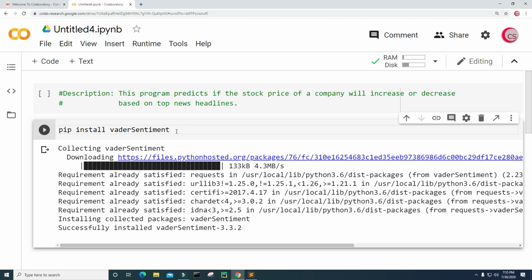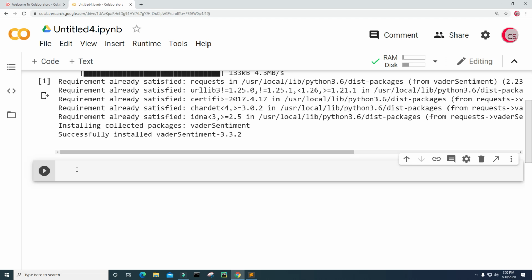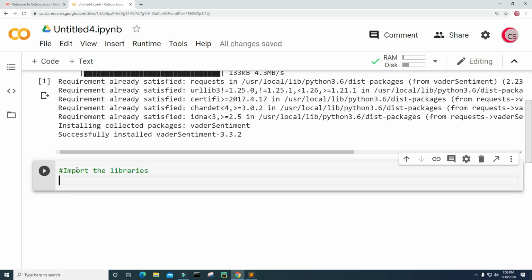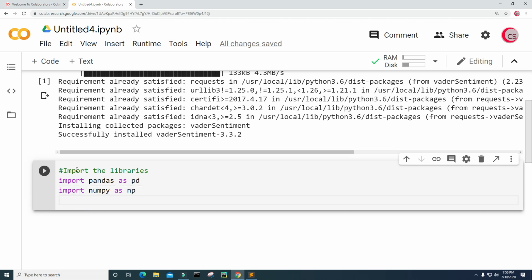Okay, so let's go ahead and create a new cell by clicking this code button. And now in this cell, I'm going to import the libraries that I plan on using throughout the program. So I'm going to import pandas as pd. And next I'm going to import numpy as np.